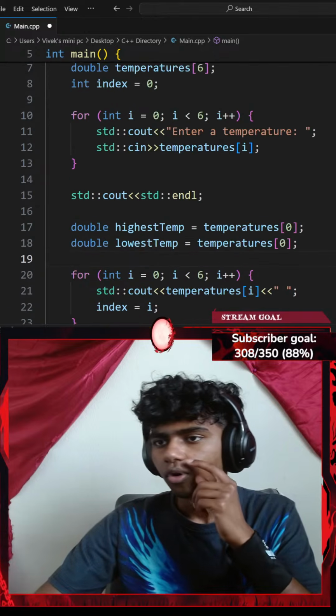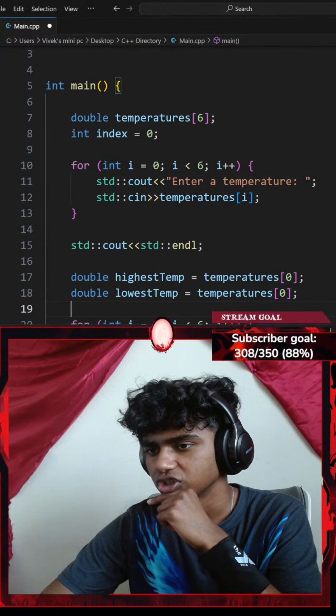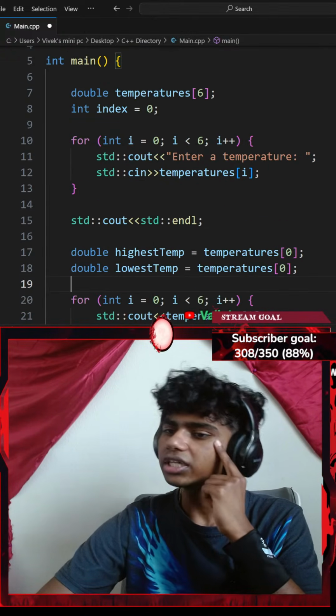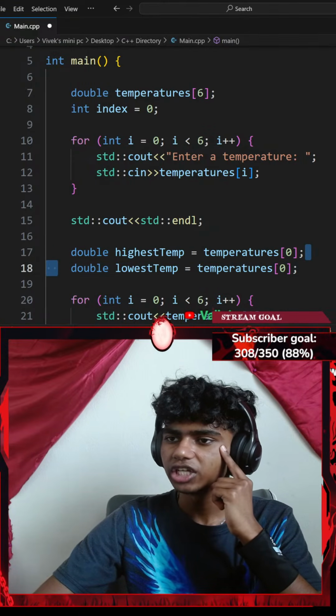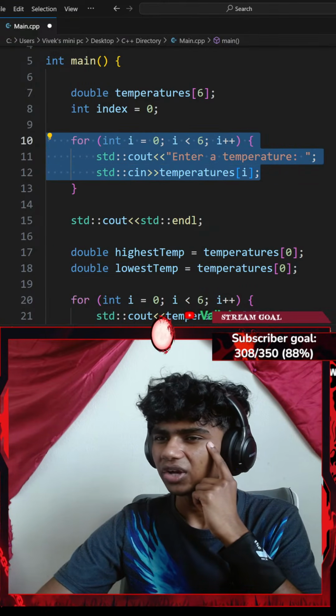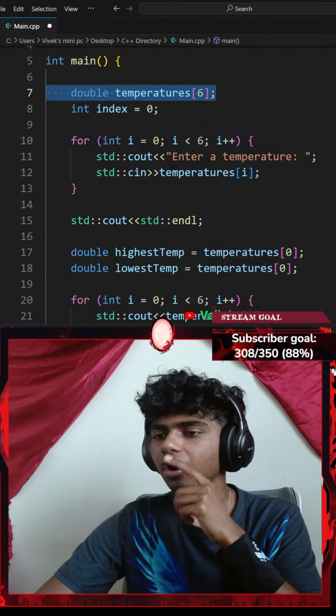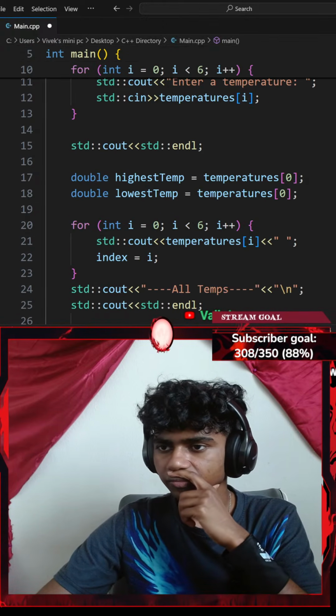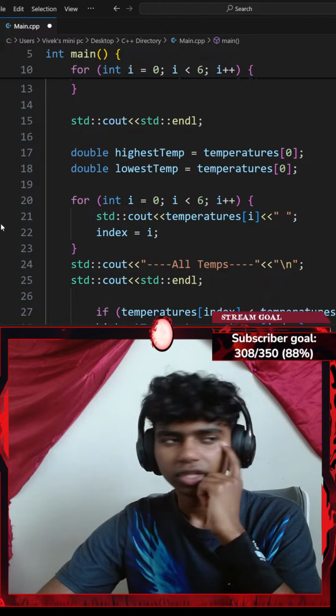Okay, so when do I initialize them? That's temperatures. Oh, okay, I see. The reason I moved it here is because I add my temperatures later. I don't add them inside. Okay, that makes sense.